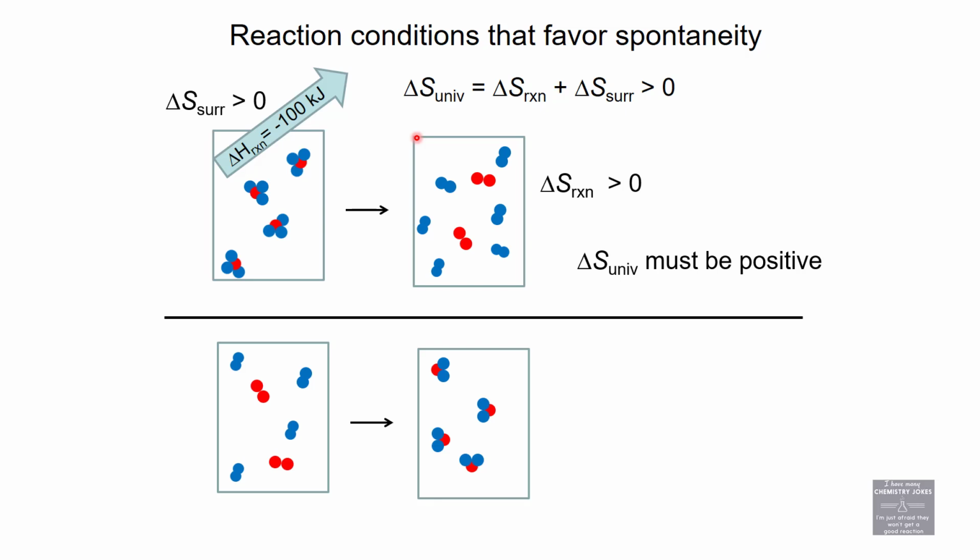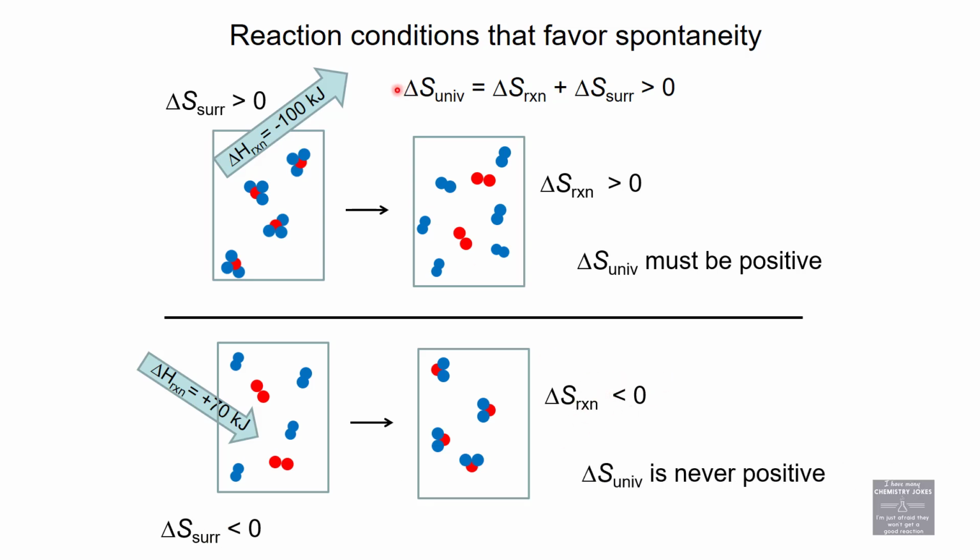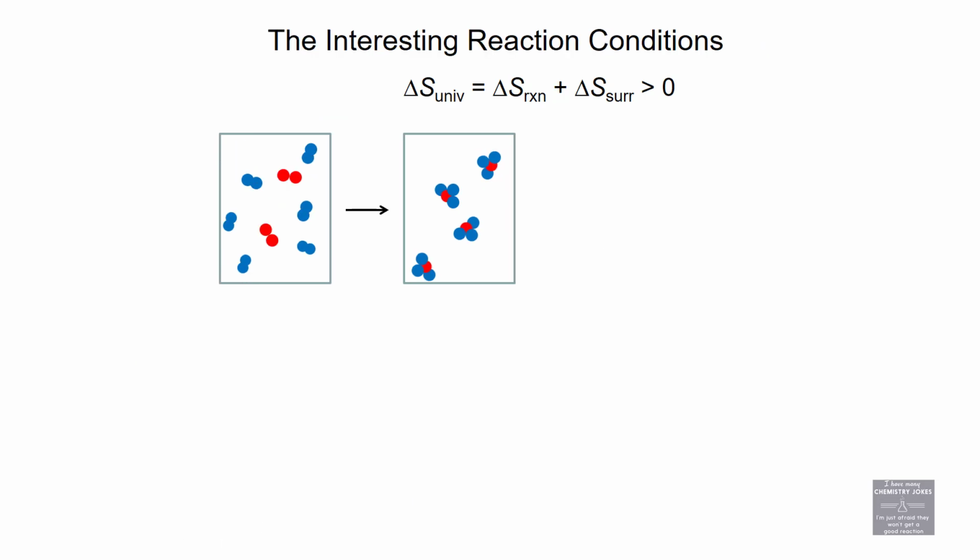Okay? That's an always. If I'm taking a lot of moles and condensing it to not many moles, delta S reaction is negative. If I'm telling you that I'm putting enthalpy in, delta H reaction is positive, meaning delta S surroundings is negative. When surroundings is negative and reaction is negative, delta S universe can never, ever, ever be positive. This is always, this is never. It's too many clicks backwards, but that's my green top row condition versus my bottom red row condition. Always and never.